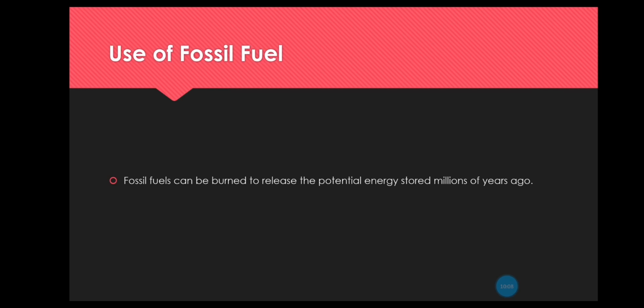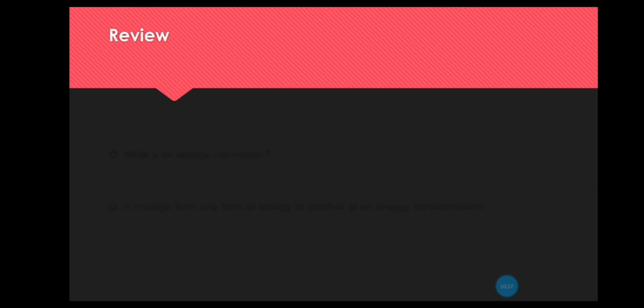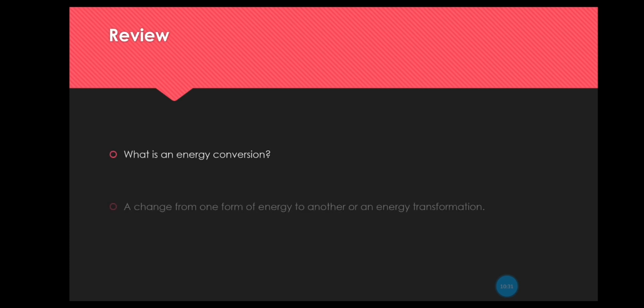Use of fossil fuel. Fossil fuel can be burned to release the potential energy stored millions of years ago. The potential energy here, we mean by it the chemical energy, which is stored in between the bonds of the atoms and molecules. So let's review. What is an energy conversion? It's a change from one form of energy to another, or an energy transformation.